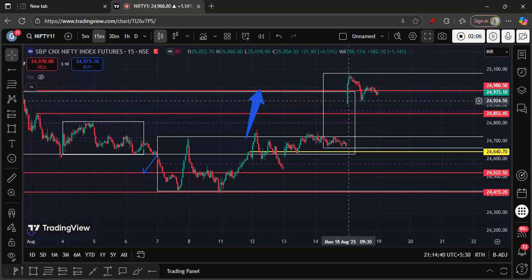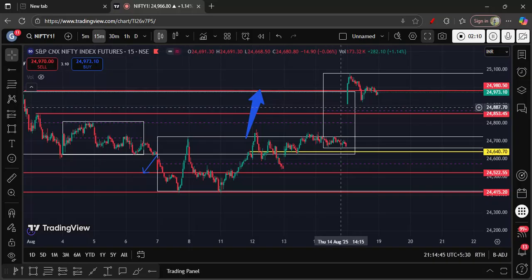Because why I'm saying this is, in India today the volatility index is about 12.5, which is in favor of sellers. Whenever the volatility index is below 13 or 14, gap up and gap down usually do not happen. Gap up or gap down will happen during the period where there are events, for example, the RBI policies or election results.